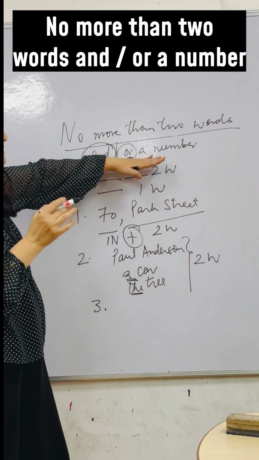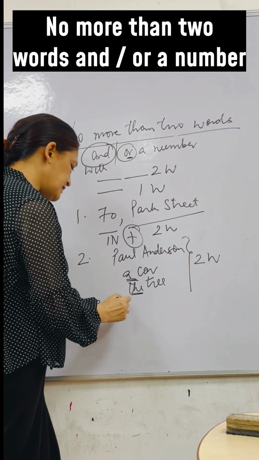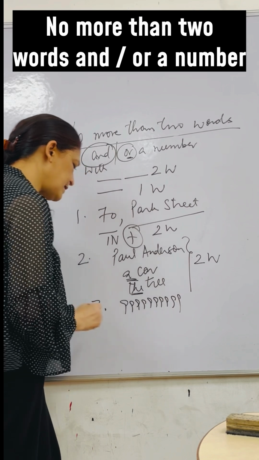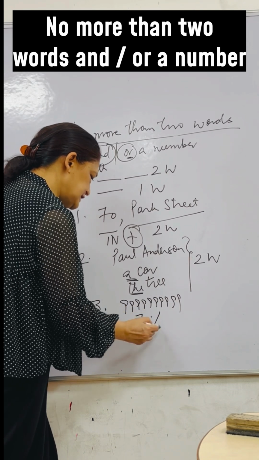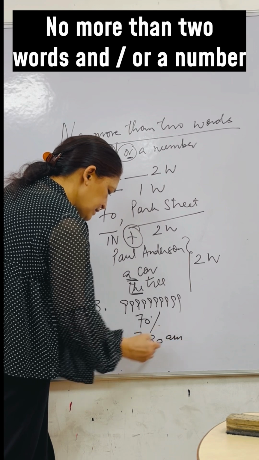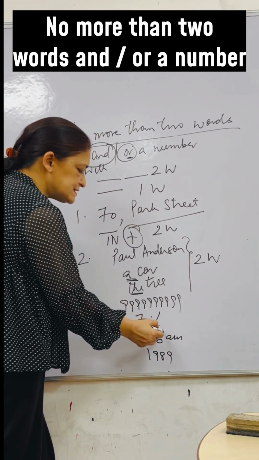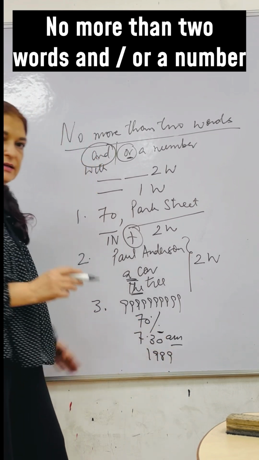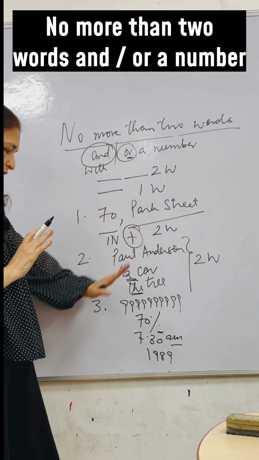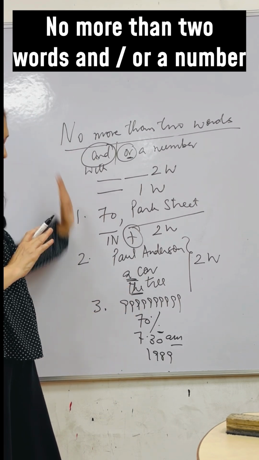Now, third method. 2 words or a number. It means my answer can just be a number also, or means one of them. So if I write somebody's phone number or something in percentage, or you can say time or a year. Now, I'll use the sign of percentage or a dollar sign here. These signs will not make any change in the position of these numbers. They are still taken as a single number. Got it? Now, this part is clear.